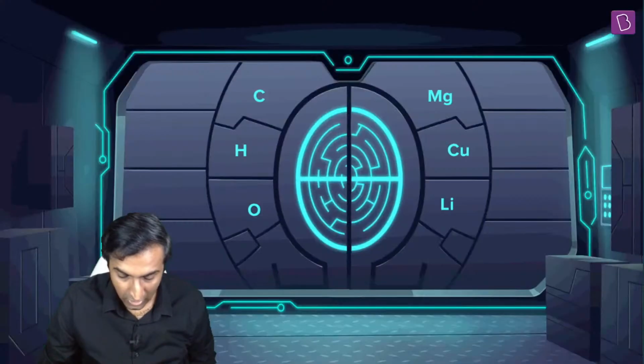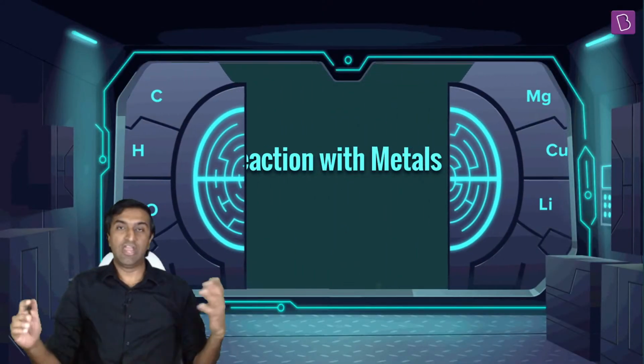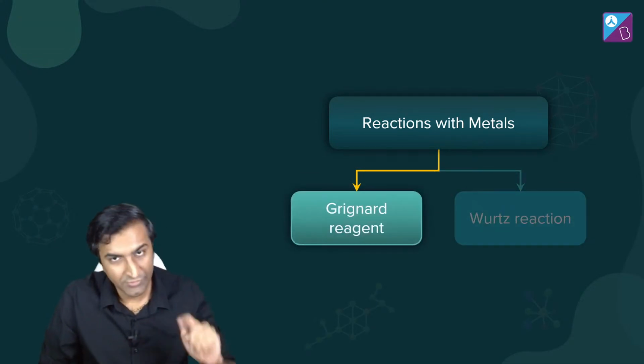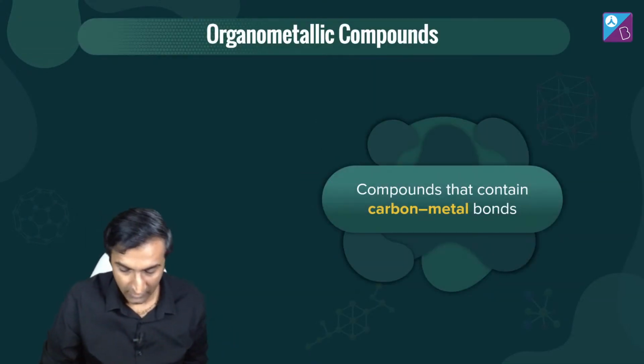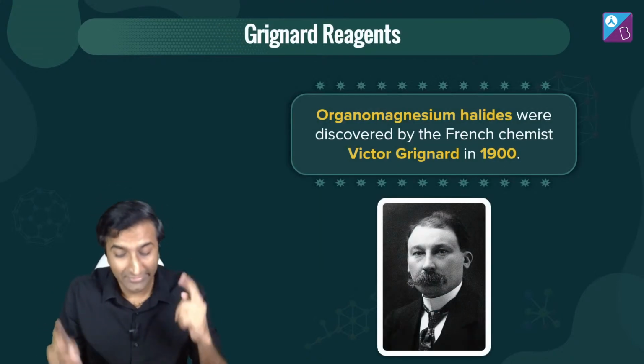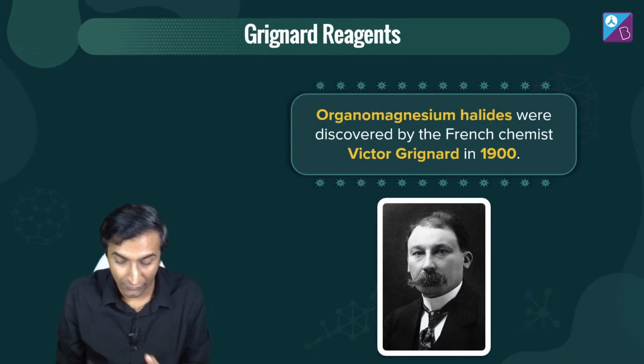Cool. Let's talk about reaction with metals now. We're going to focus mainly on Grignard reagents right now, और Wurtz reaction हम लोग करेंगे अगले सेशन में. Carbon और metal के बीच में bonds. Organometallics, yeah. This chap literally got the Nobel Prize for figuring this out.